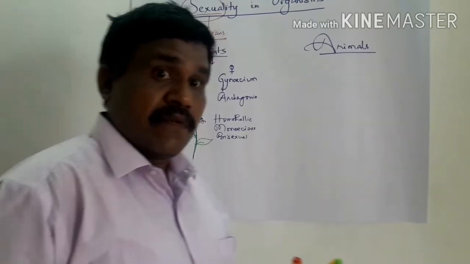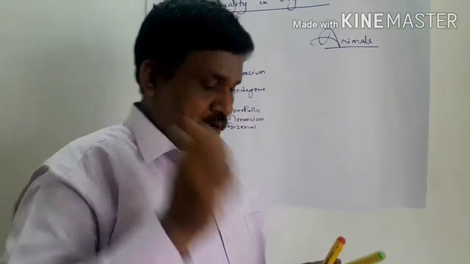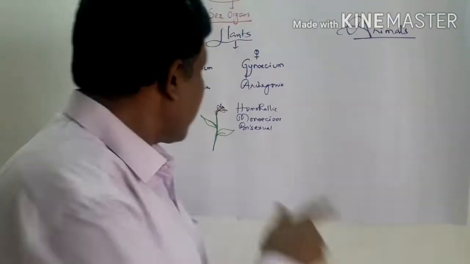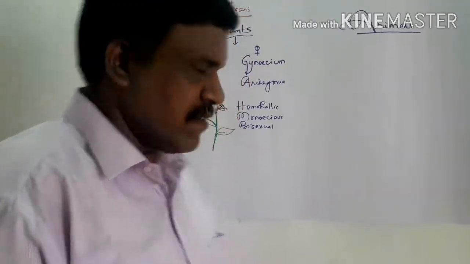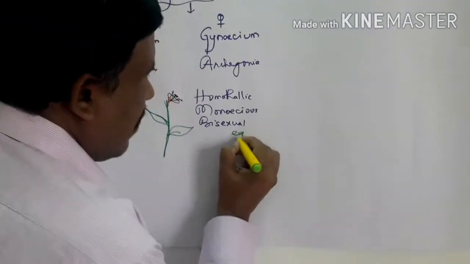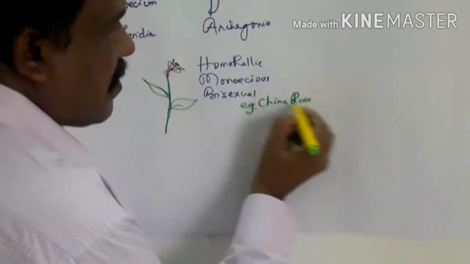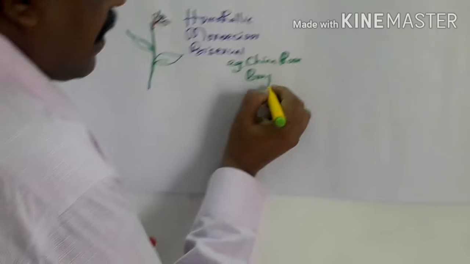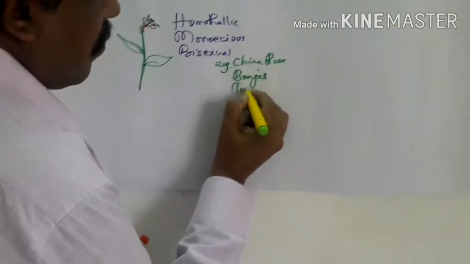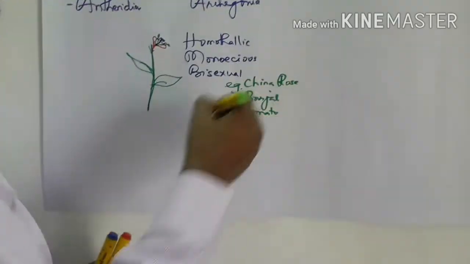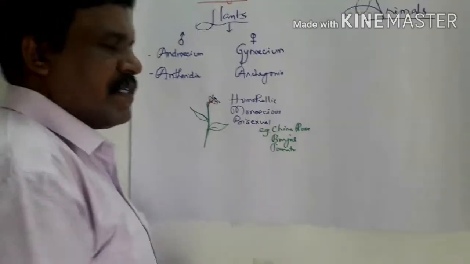I said you should learn certain examples, which are very important. So what example will we give for this bisexual flower? Very common: China rose. Even vegetable crops like brinjal and tomato are examples where it is called monoecious and bisexual.